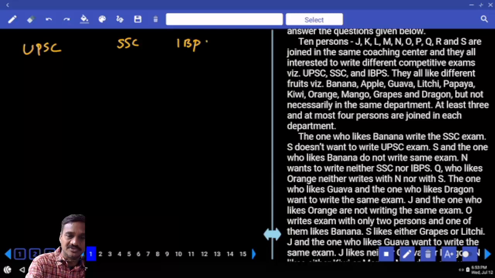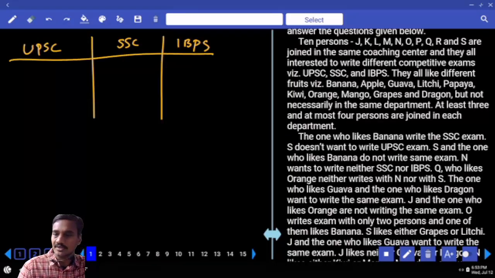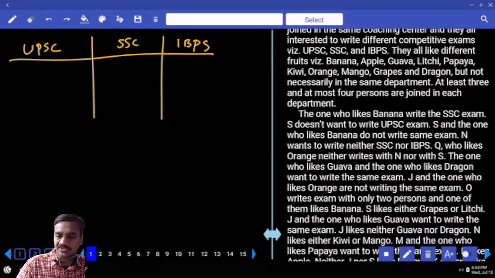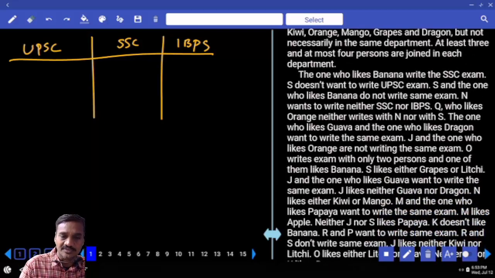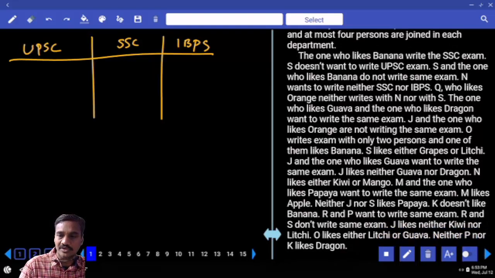Now these 10 persons are writing these 3 different examinations and they like different fruits as well. At least 3 persons and at most 4 persons. Then tell me what is the order we have? In one of the examinations there are 4 and in the remaining 2, it is 3 and 3. Isn't it? The one who likes banana writes the SSC examination.